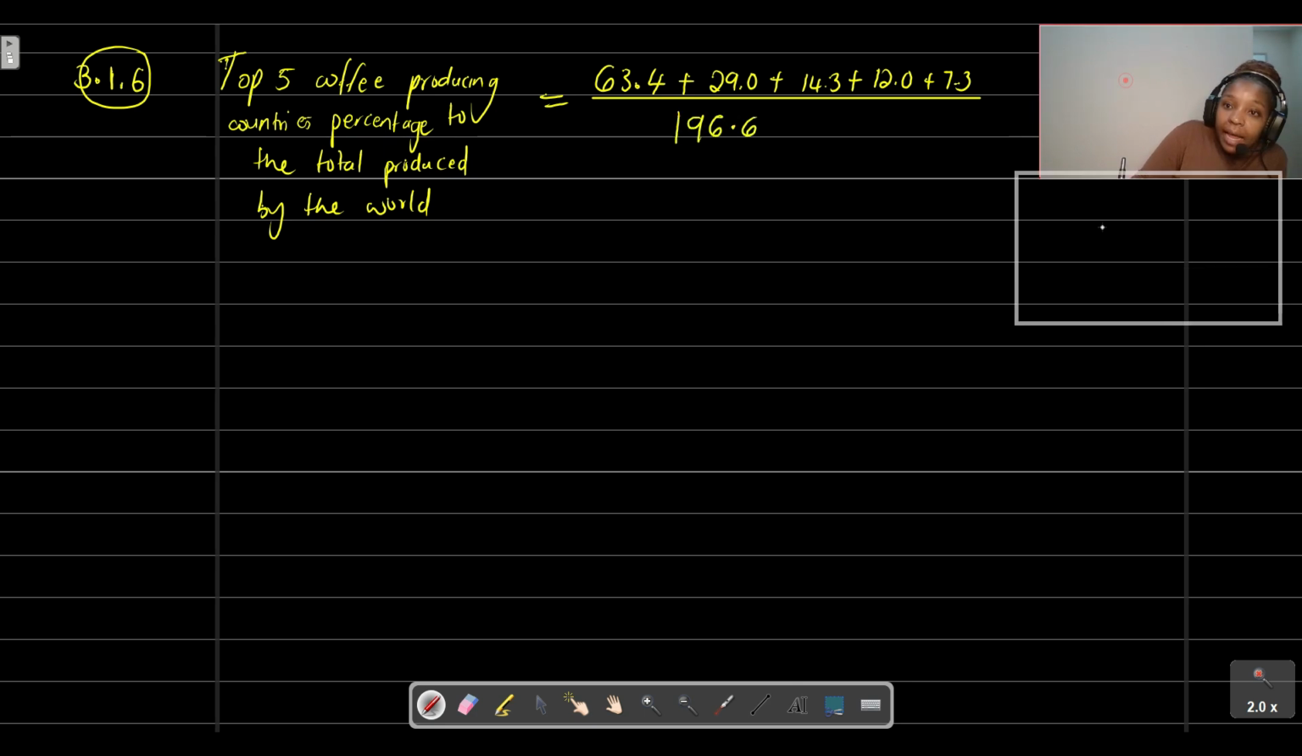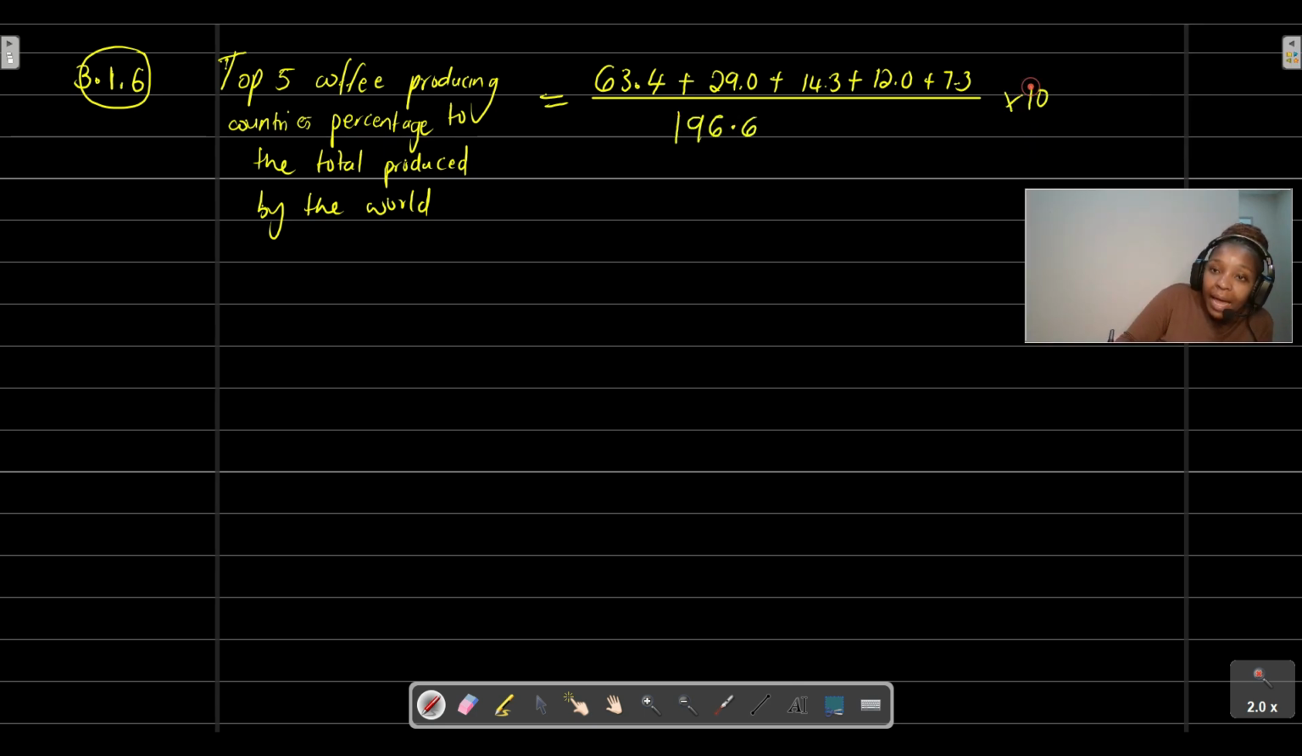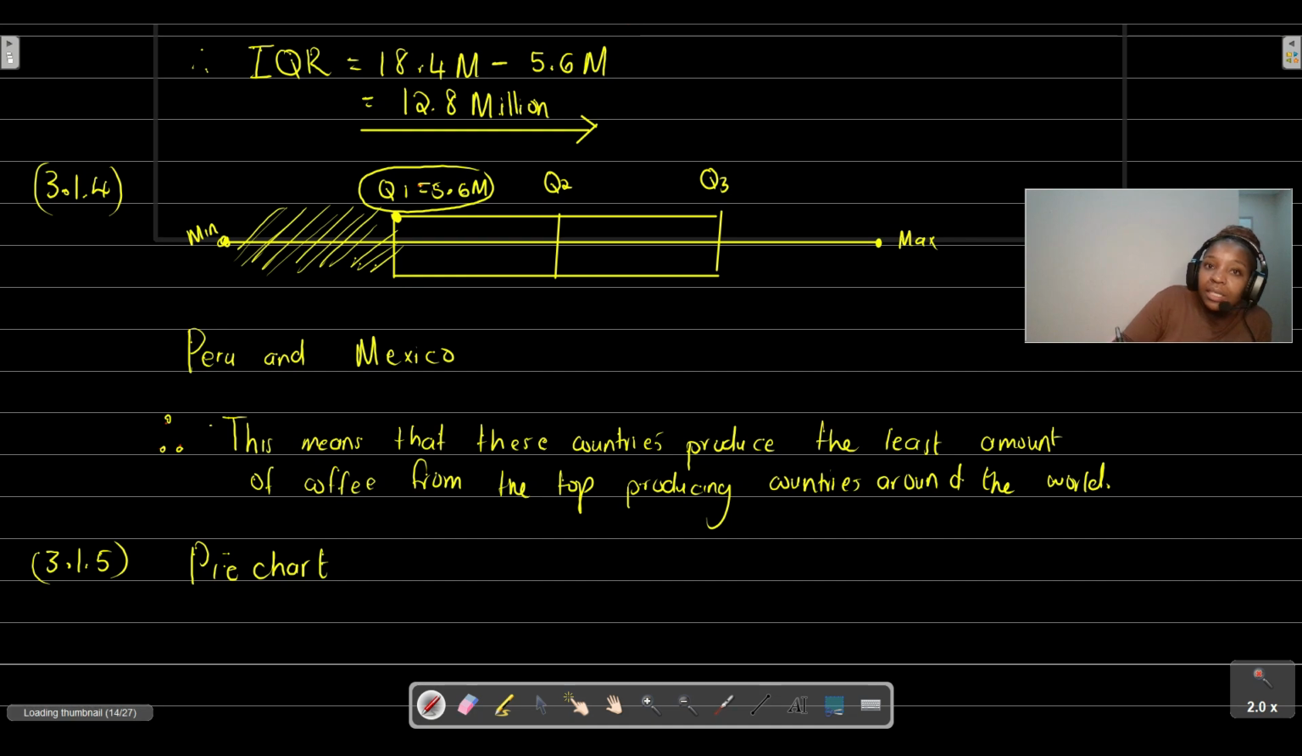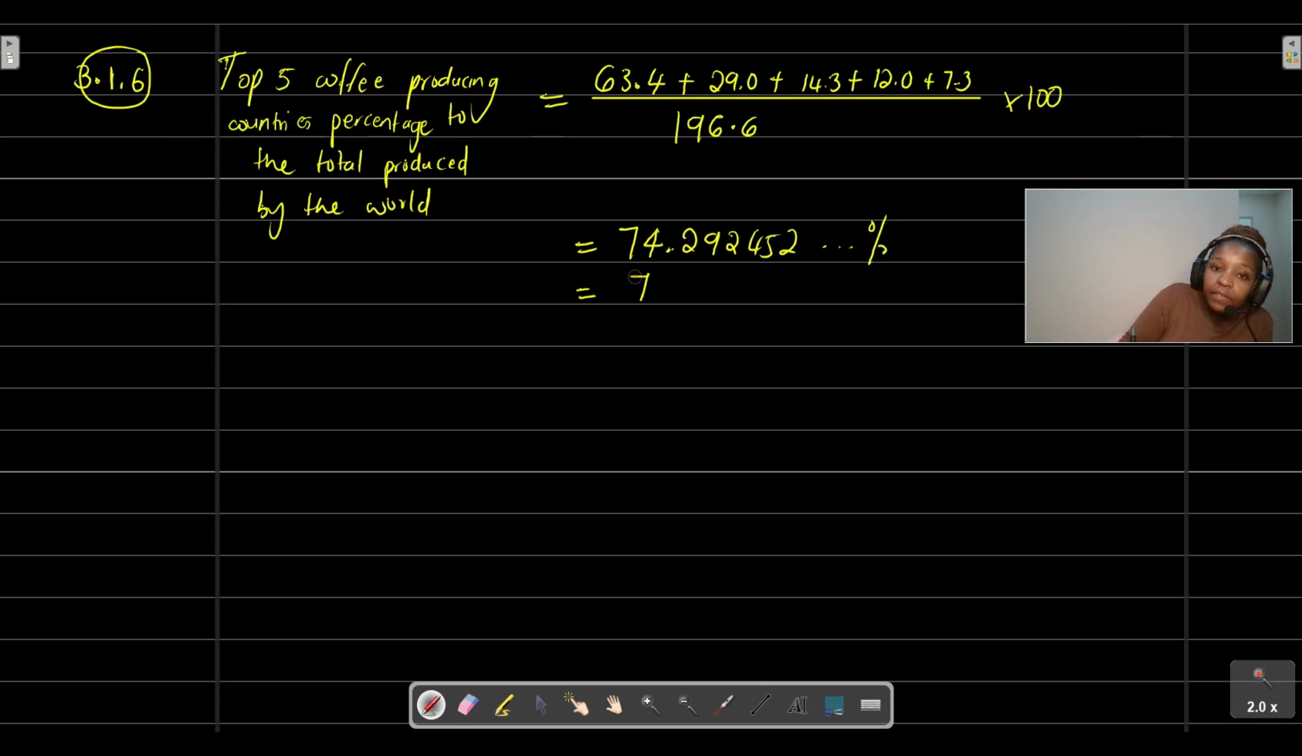Okay, multiplied by 100 because we're trying to determine the percentage. If you punch this into your calculator, you should get 74.29245283 percent. And if you round this off to 2 decimals, let me just see what the question is saying. They wanted us to prove it's 74%. You can see, guys, that is just 74%. So be careful here, guys.